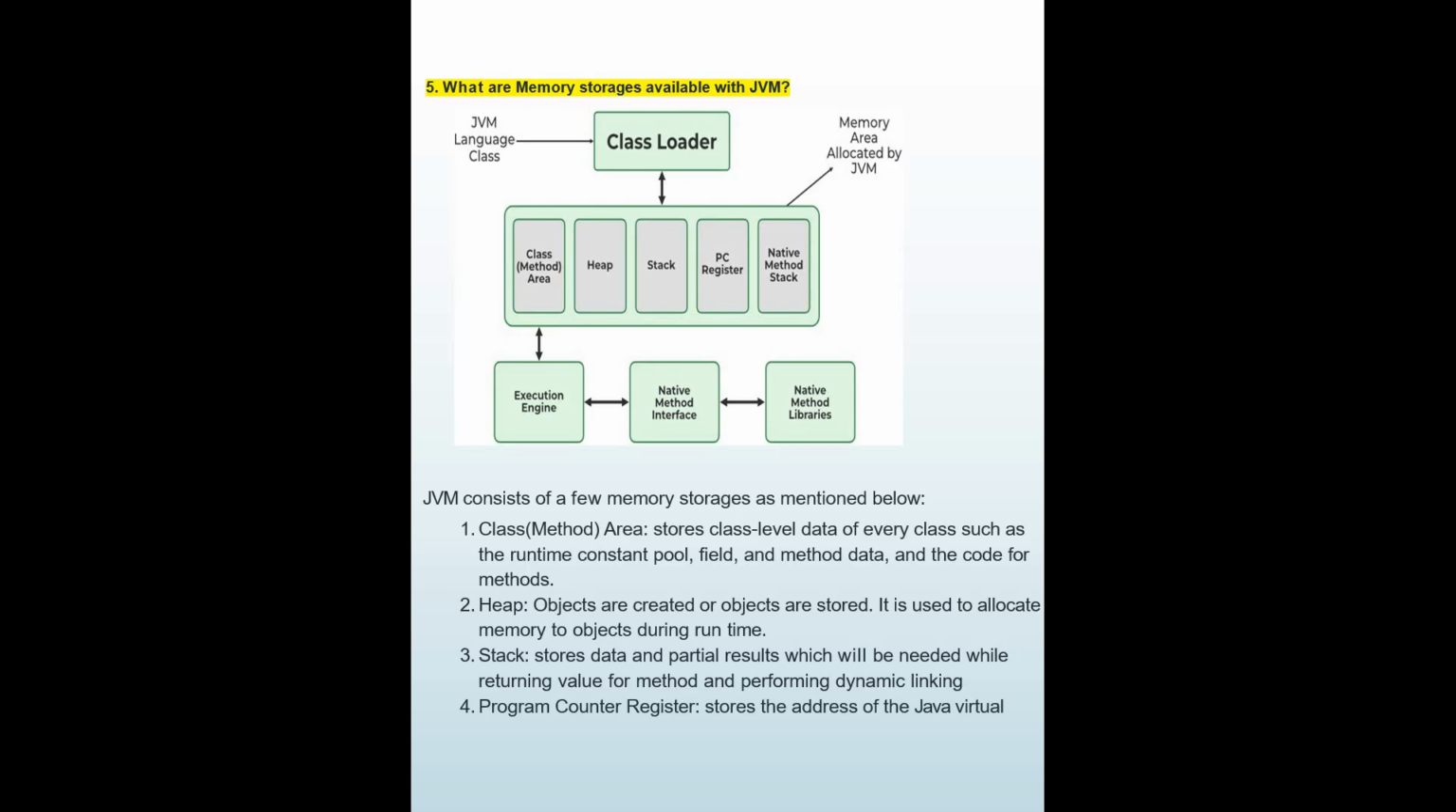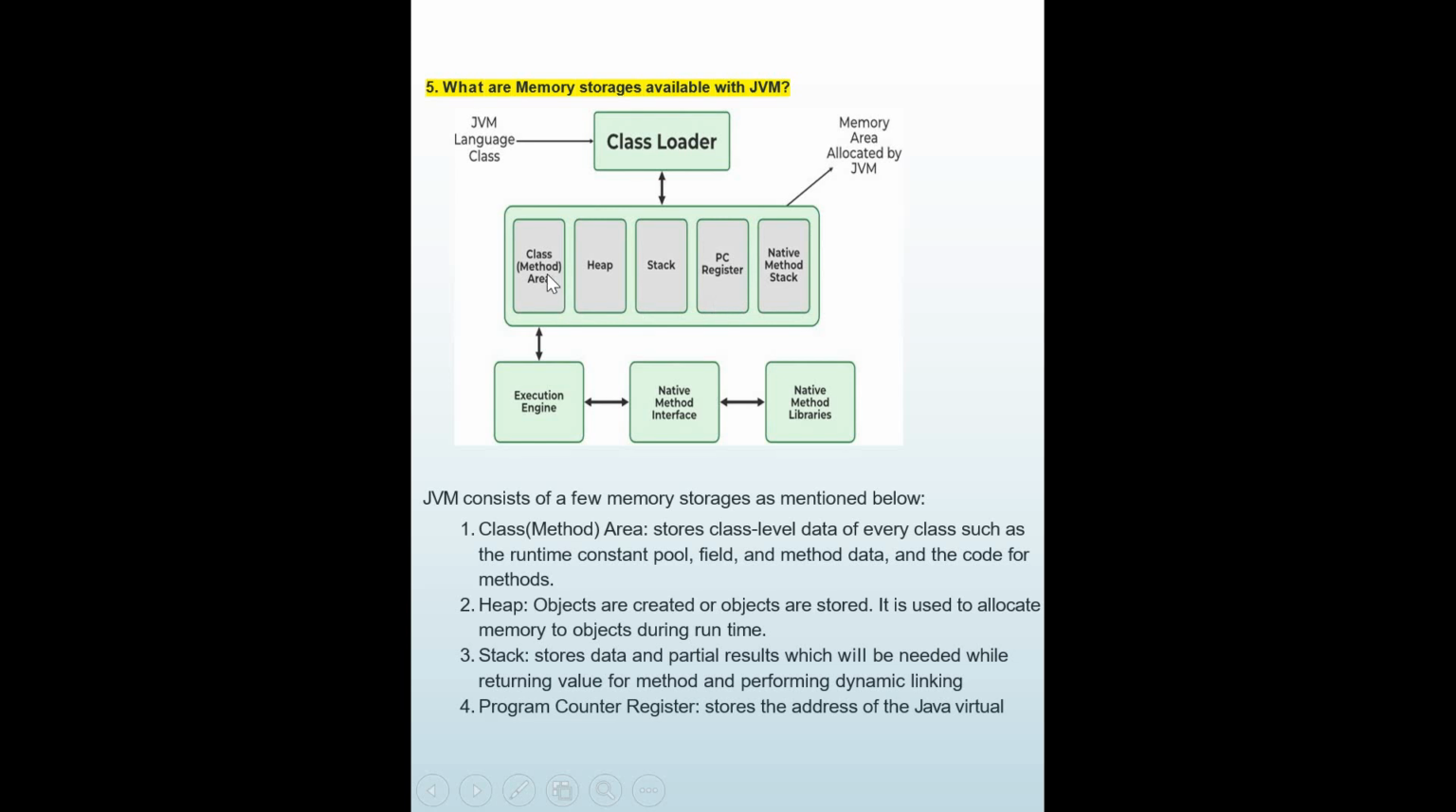So what are the memory storage areas available with the JVM? How does that work? These are the architectures. So you have the JVM class loader, right? You have class, you have heap, you have stack, you have PC register, you have native method stack. So the JVM consists of a few memory storage areas. These are the memory storage class.